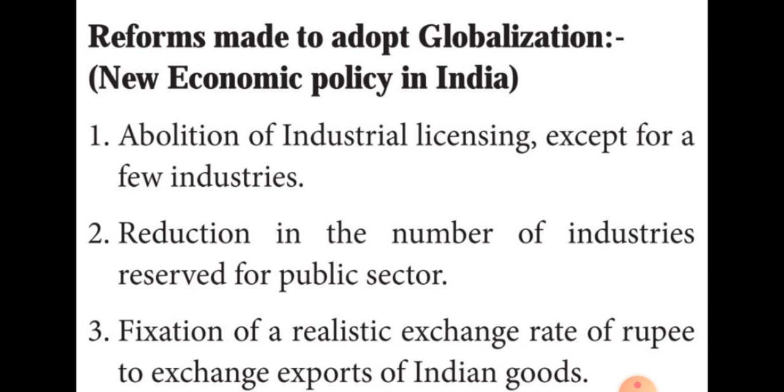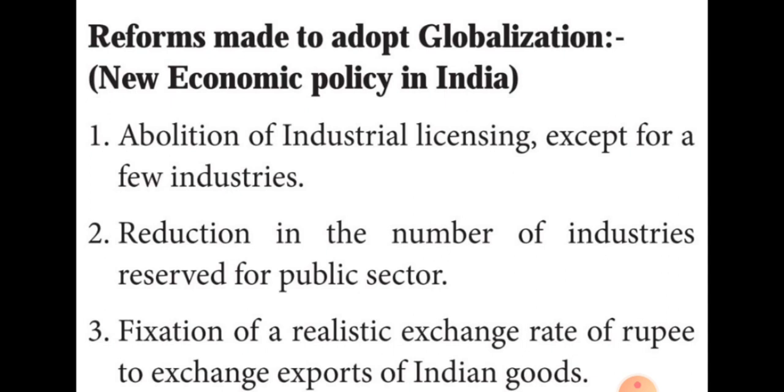Then the second point is reduction in the number of industries reserved for the public sector. That means they removed many industries from the public sector.